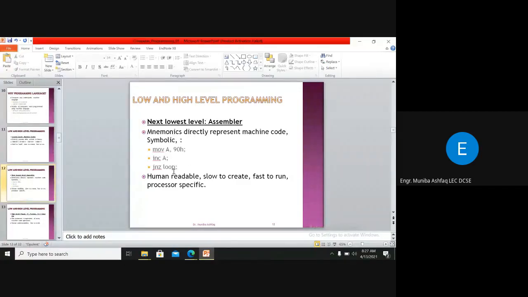This is more human readable, but it's still slow to create because for a simple task, you still have to write a large amount of instructions, lines of code. But it's still fast to run, and this assembly language is processor specific. You have to know the architecture of your processor, right? It's processor specific. So it's a little bit good as compared to the machine language at the programmer level.